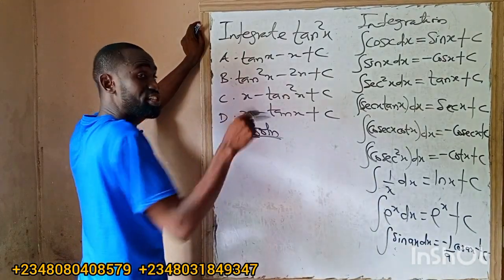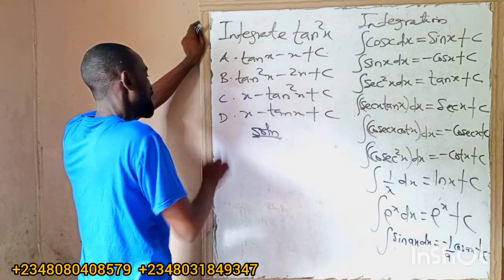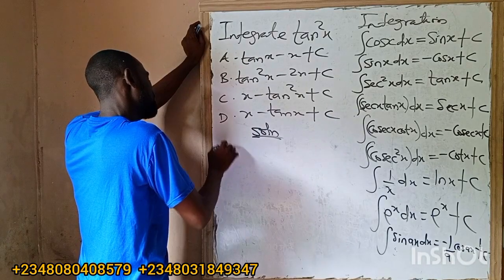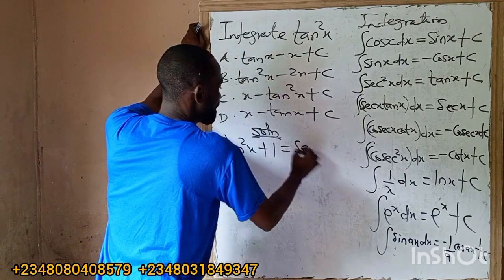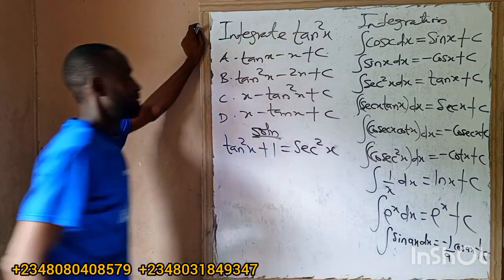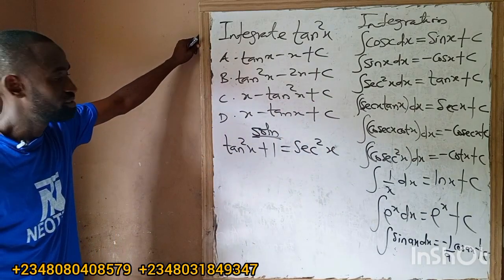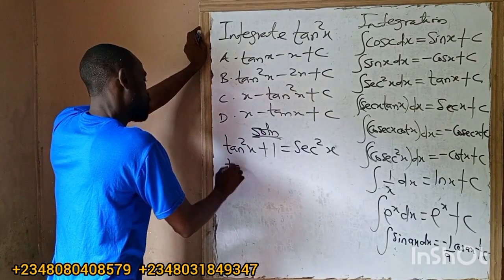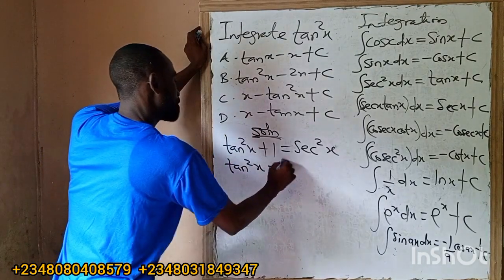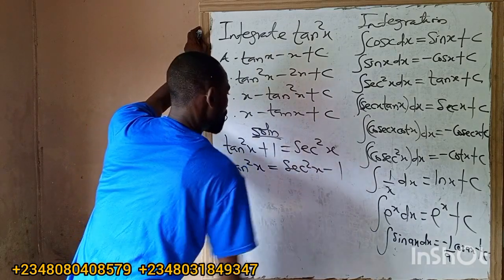Here, tan square x plus 1 must give us sec square x, from basic identity. So if I want to make tan square x the subject, tan square x is just sec square x minus 1.